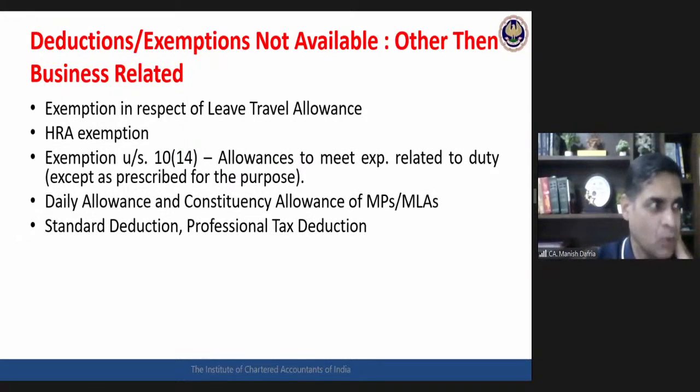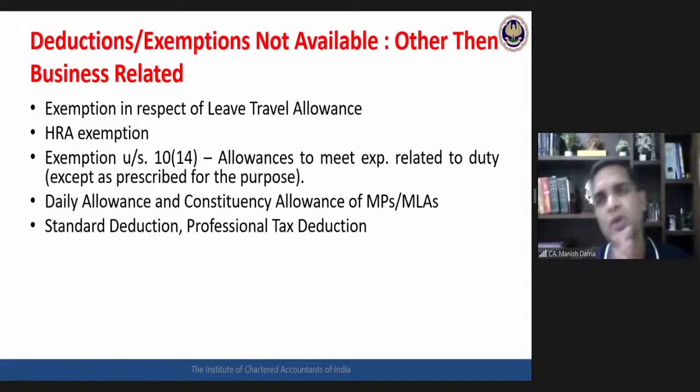Very, very important: what is very important in this whole list is that HRA exemption is not available. And second, the standard deduction from the salary is also not available. And the professional tax deduction is also not available. Section 16 deductions are not available. Theoretically speaking, in section 16 you get an exemption with respect to entertainment allowance also. Practically, that entertainment allowance has not much utility. But theoretically section 16 includes that entertainment allowance. So even that exemption is not available if you are going for this 115BAC. So all section 16 deductions are also not available.